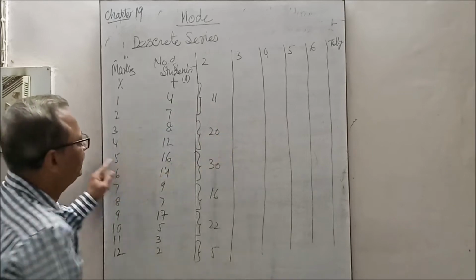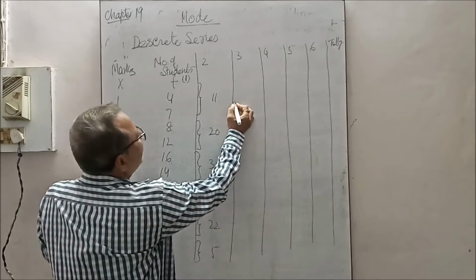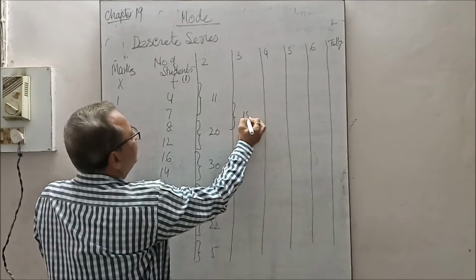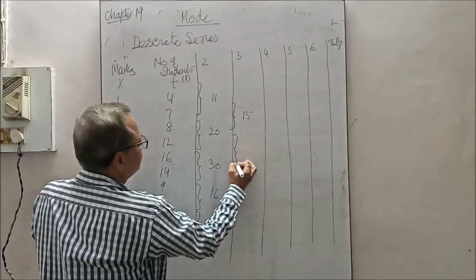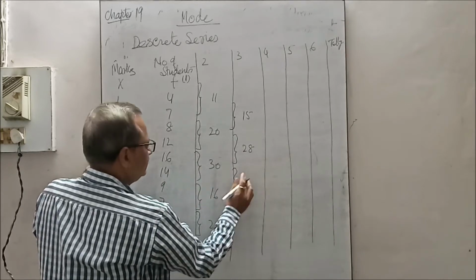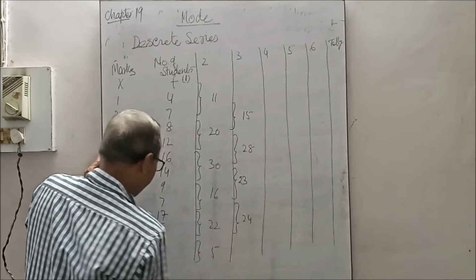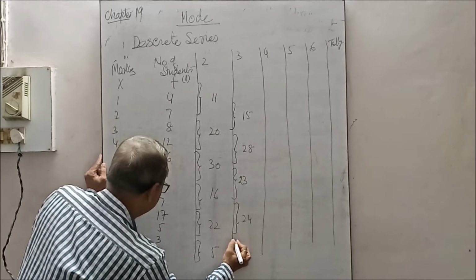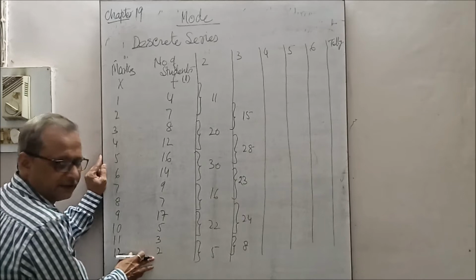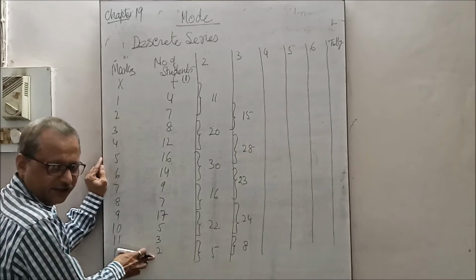Now in the third column, you just leave the first item and start from the second item, that is pairs. 15, 28, 23, 24, 8. It is left because there are no double items there, it is a single one, so it will not be taken into consideration.